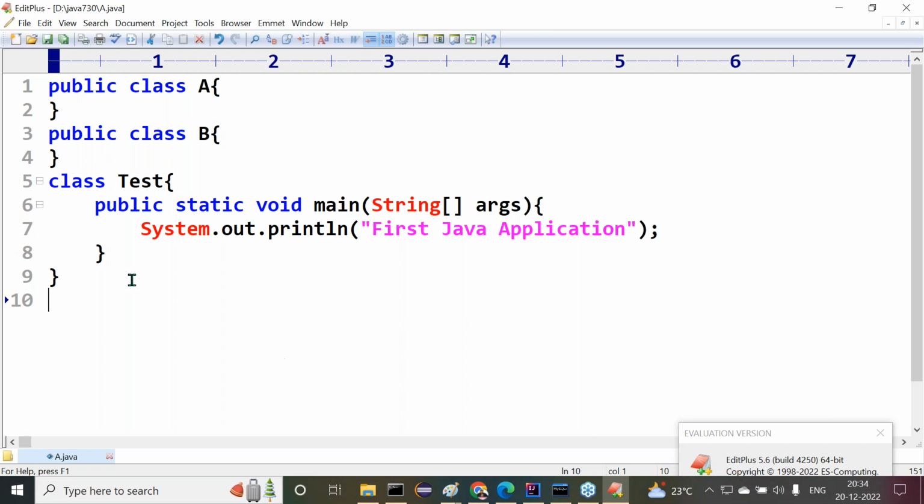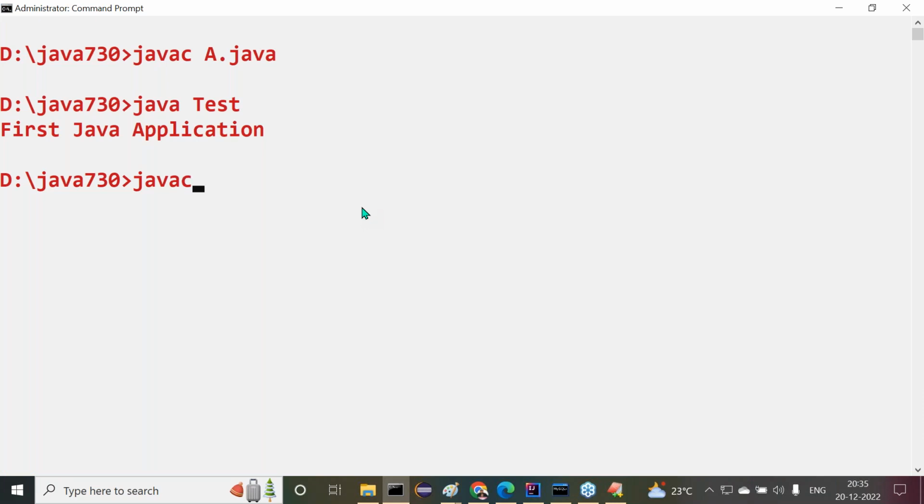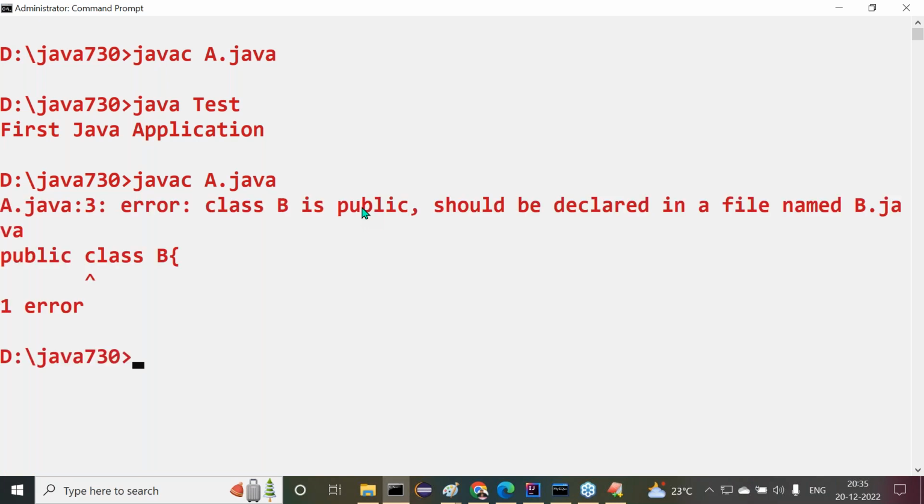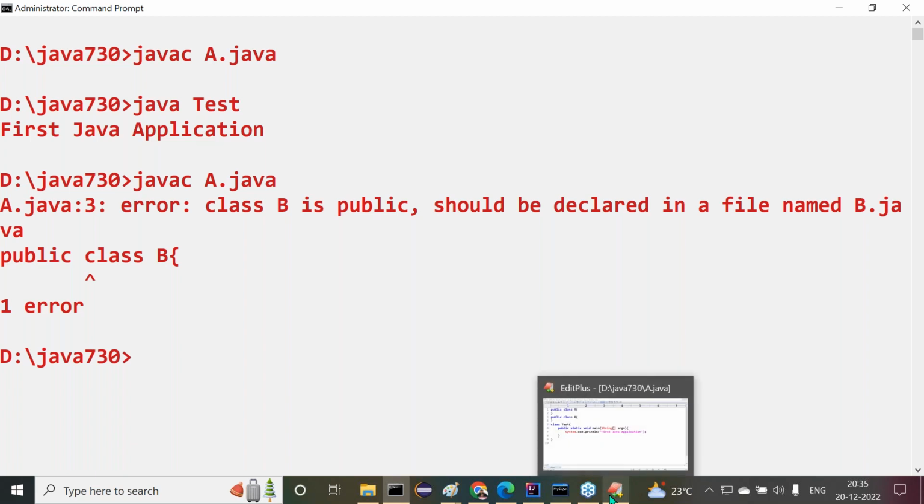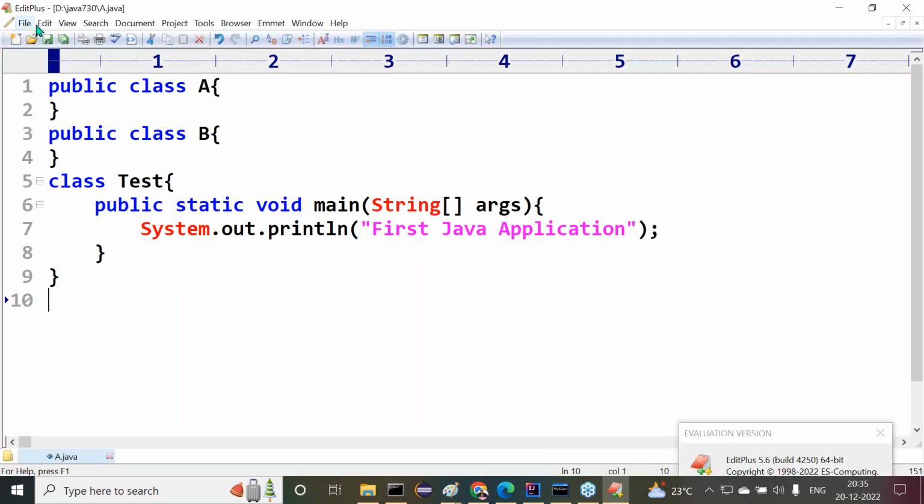Observe carefully here. Let me compile this. Now what is the file name? A.java. See what's going to happen now. Anyway, the required answer I've given, but I'm checking that on the system. Try to understand it. javac A.java. Click on the Enter button. What is it saying? Class B is public, try to save your file with B.java. A compilation error is nothing but a suggestion for us. Now let me check it. It's asking me to save with B.java.